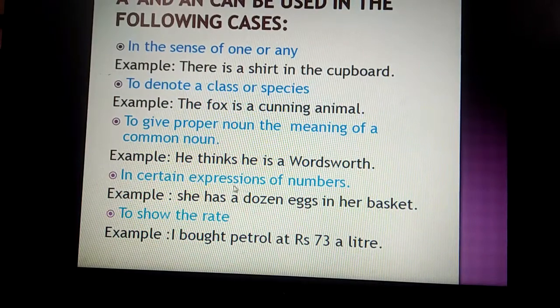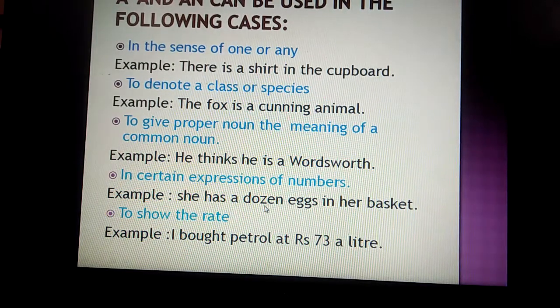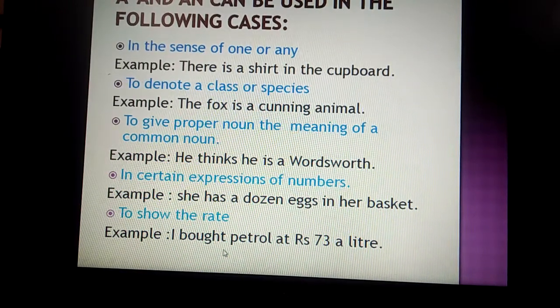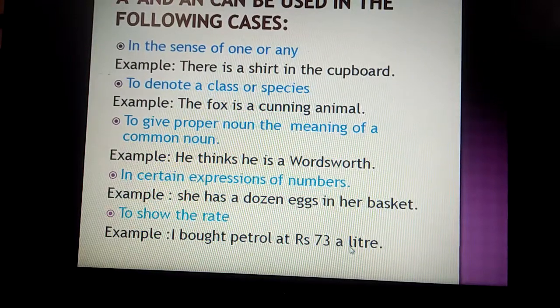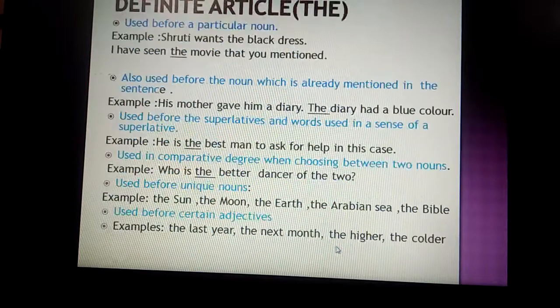In certain expressions of number, for example, you can see a dozen eggs. A dozen is a number, so we can use an indefinite article here. To show the rate, for example, I bought petrol at rupees 73 a liter. So a liter, to show the rate also we can use the article.